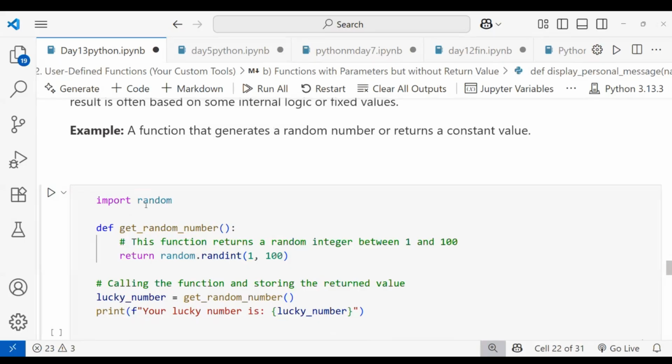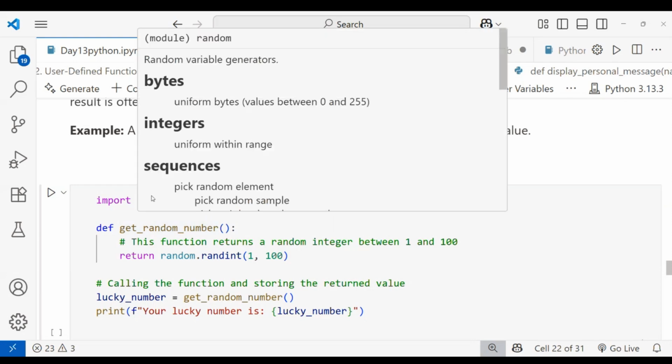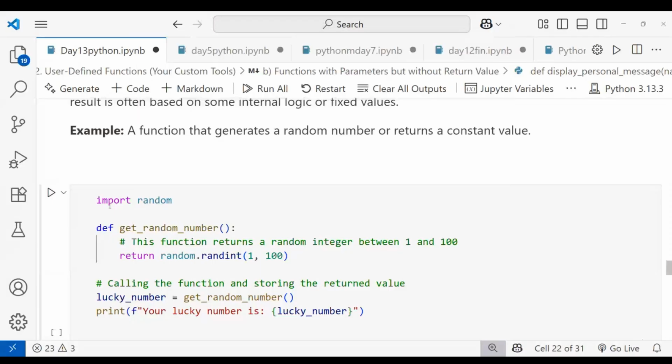Let me take one importing module. In the first class, we declared modules, right? Inside, I'm importing. When we want to use any module, I'm using import.